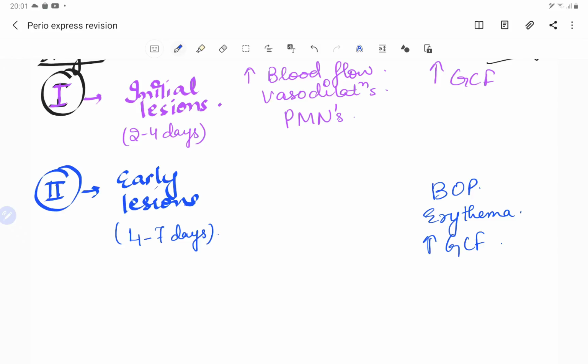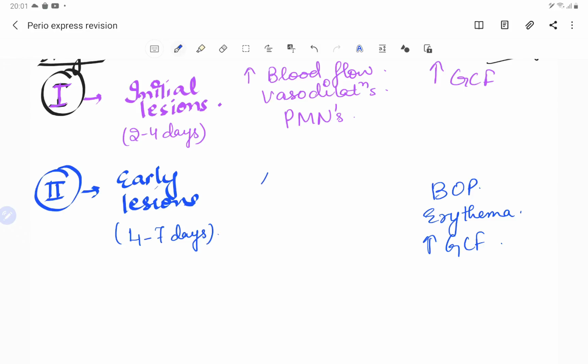Since it is now a week after the onset of clinical gingivitis, other leukocytes also start coming, which we have already talked about, the neutrophils calling other neutrophils. So there are also neutrophils, there are also monocytes. Now they start destroying the collagen. This is the time that the collagen destruction starts.